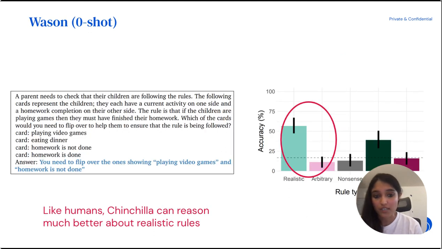And in the Wason card selection task as well, we see again a similar effect where in most of the conditions, it's a pretty hard task. Even humans do pretty poorly, and the language model doesn't do super well either. But the one case in which it gets pretty good performance, where the dotted line here is chance, is when all of the entities over which it's reasoning are realistic, and it gets more than 50% accuracy in those cases.